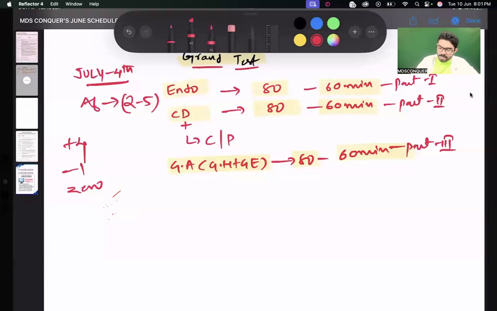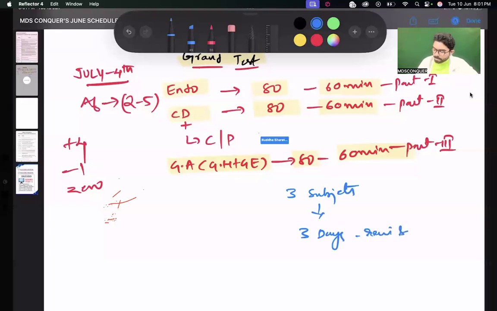So as we are going with 3 subjects now, I want you to keep at least 3 days of revision time for the final exam.